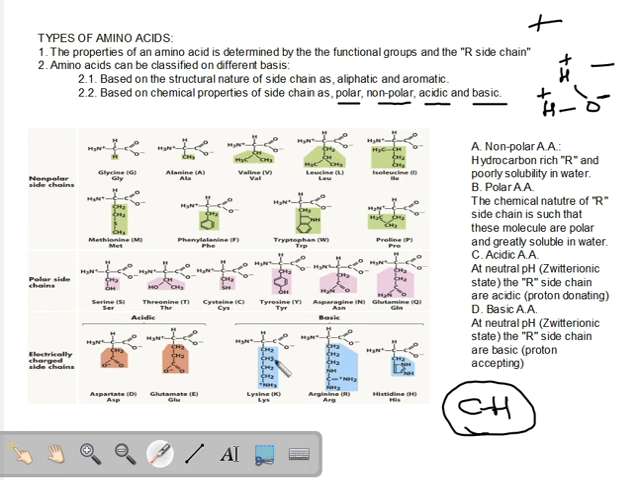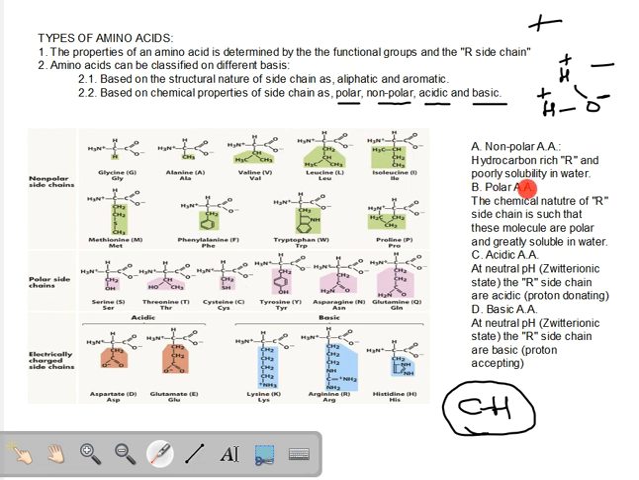Let us also have a look at a couple of others. Only carbon and hydrogen. Certainly there is another group out here which complicates it, so let's come back to something simpler. These were simpler, only carbon and hydrogen. Remember, all the side chains have been highlighted in different colors. So non-polar amino acids have a hydrocarbon-rich side chain, and they are poorly soluble in water.